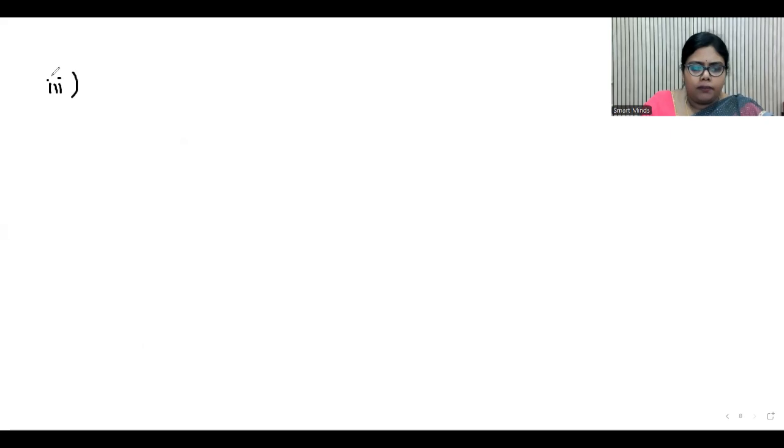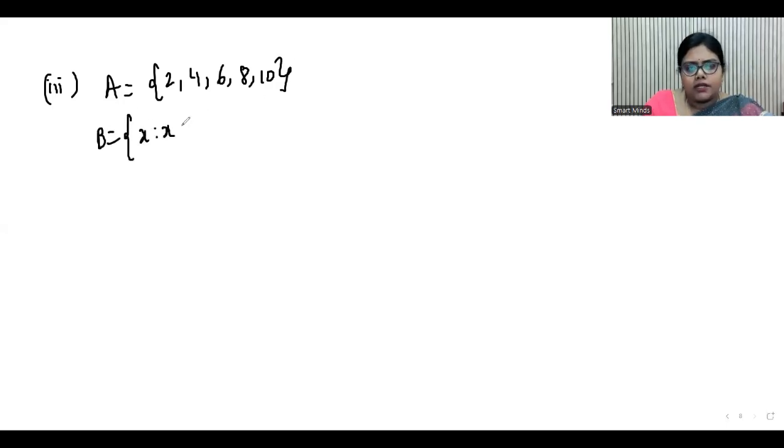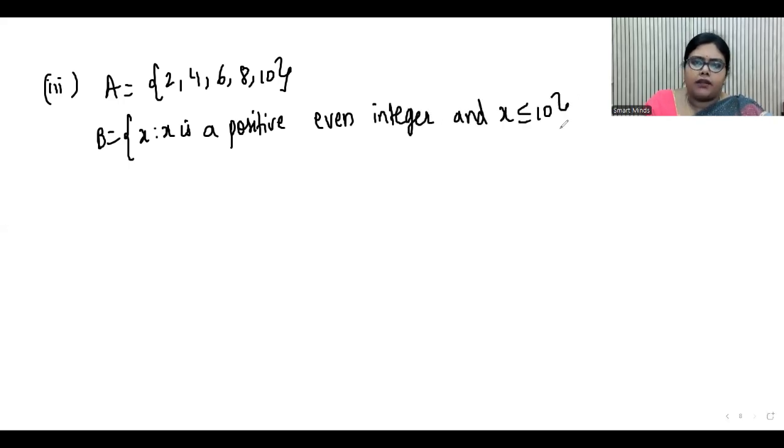Next, third bit. A equals 2, 4, 6, 8, 10 and B equals x such that x is a positive even integer and x less than or equal to 10. Now see, A is given in roster form, B is given in set builder form.